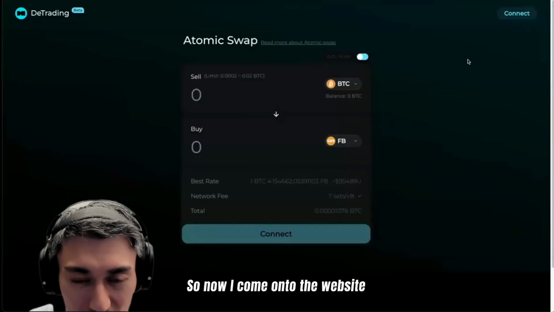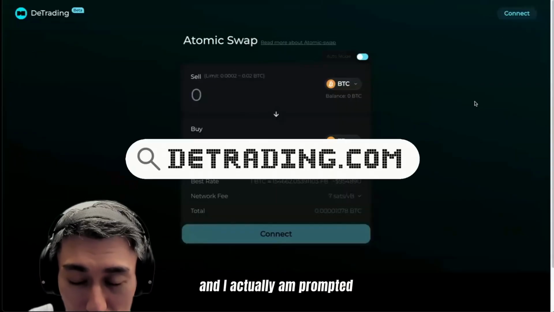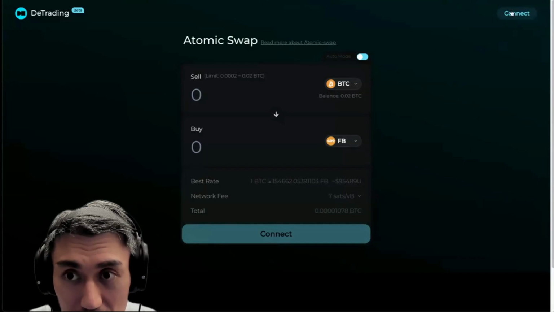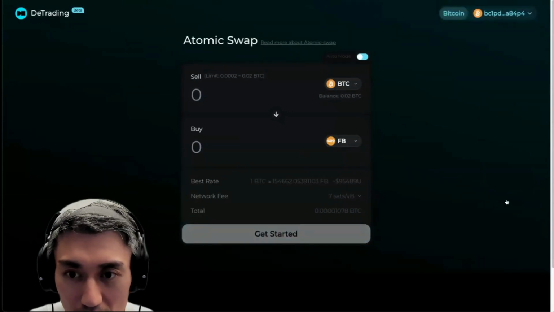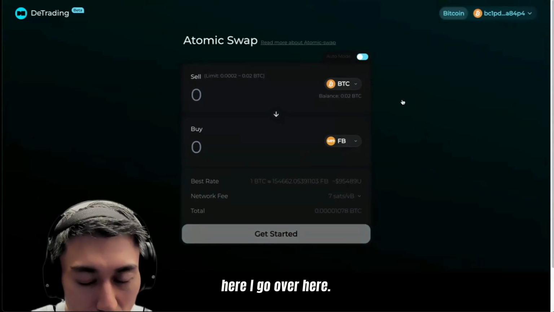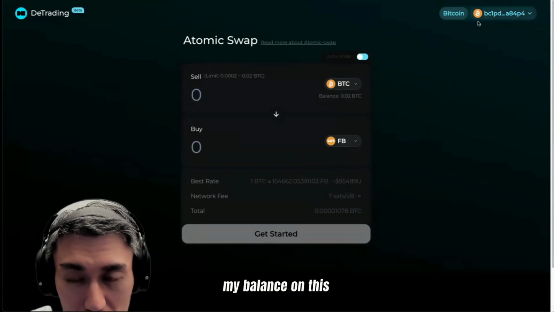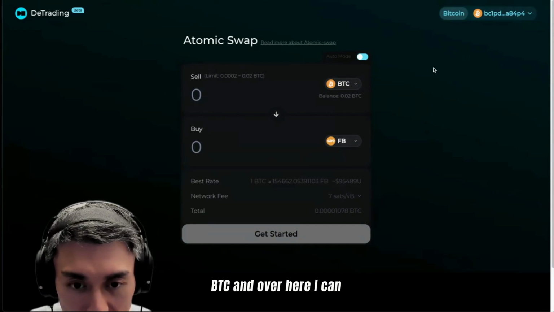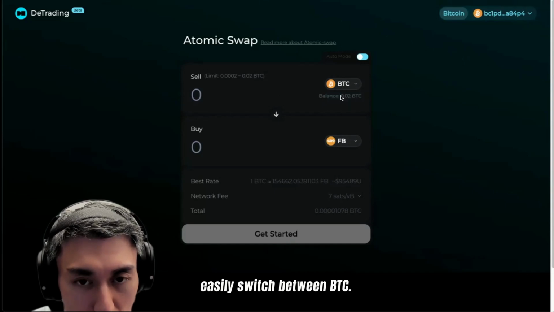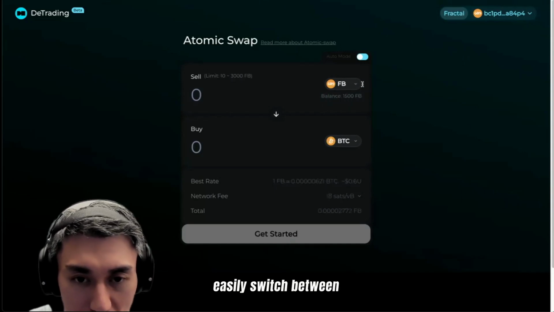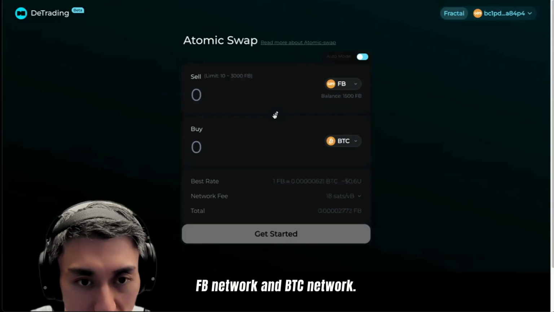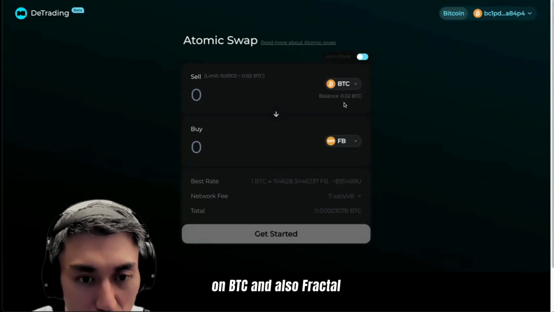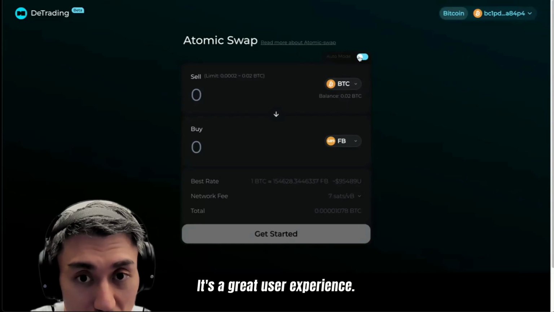This is DeTrading. So now I come onto the website and I'm prompted to connect my Unisat wallet that I have open right here. I click on connect. Here I go. Over here, as you can see, it detected my balance on this particular wallet. I can see that I have a balance of 0.02 BTC. And over here, I can easily switch between the FB network and the BTC network. If I do so, you can see that my balances on BTC and also Fractal are both reflected. This is pretty cool. It's a great user experience.